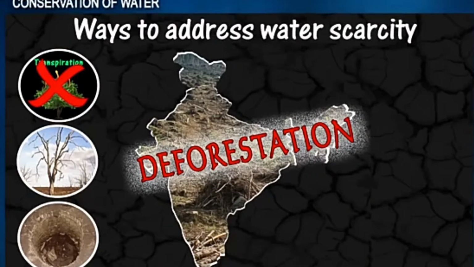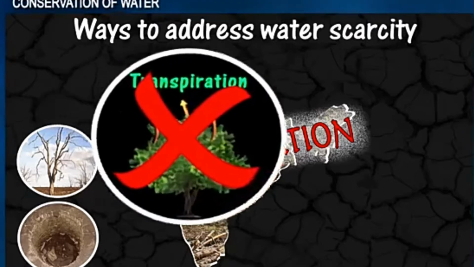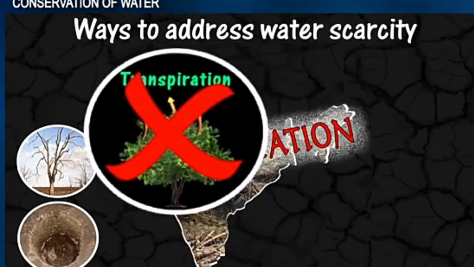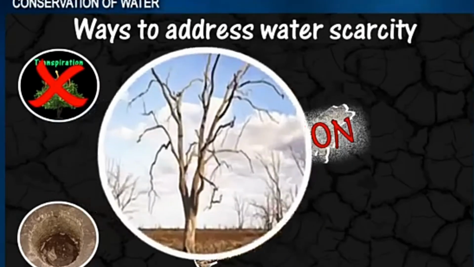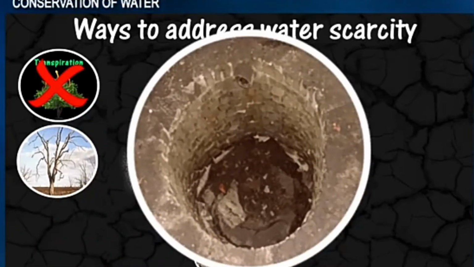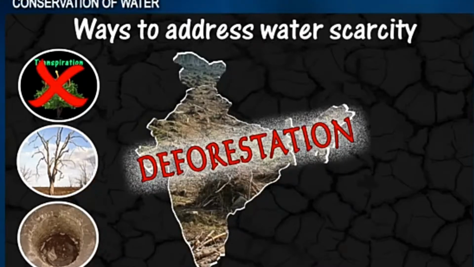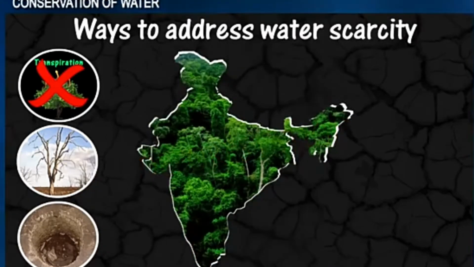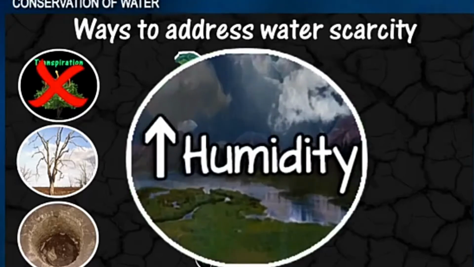Deforestation. We should avoid deforestation, as important as plants are. Whenever we cut a tree down, we should learn to replace it, which is a process called afforestation.